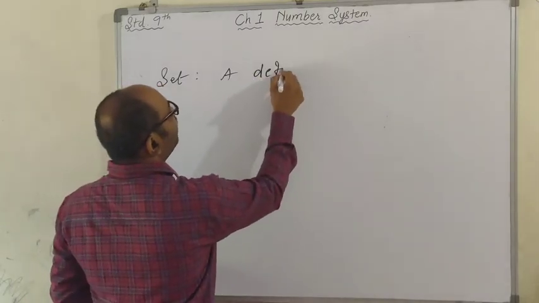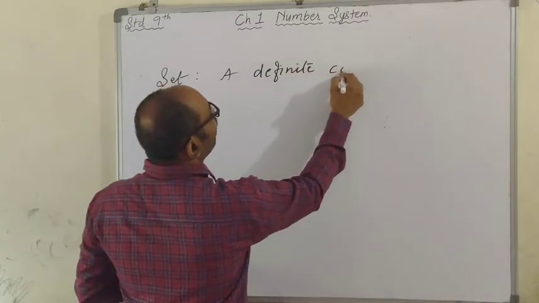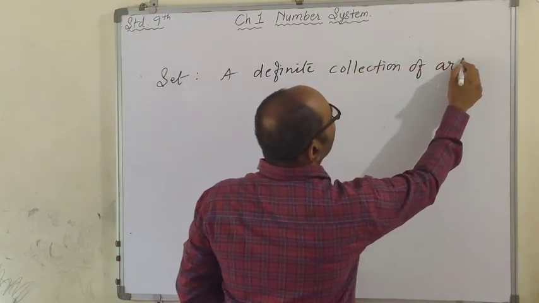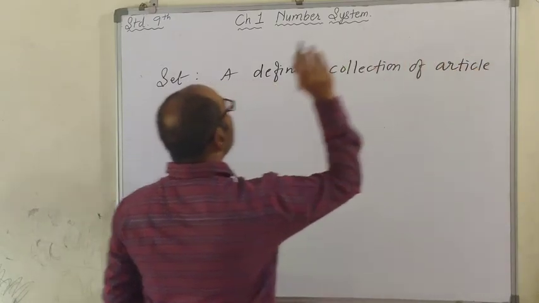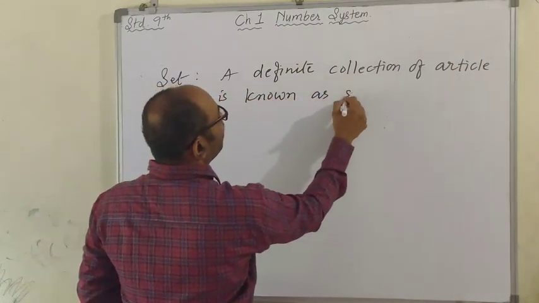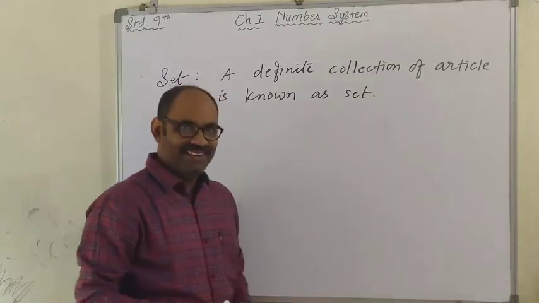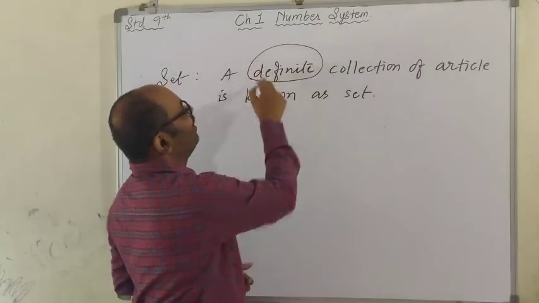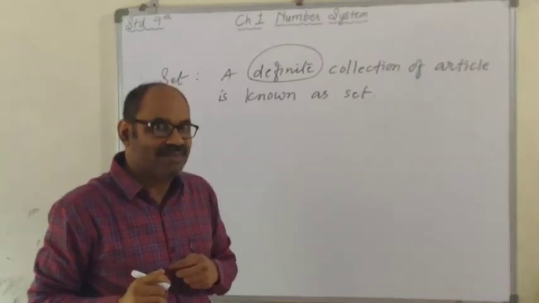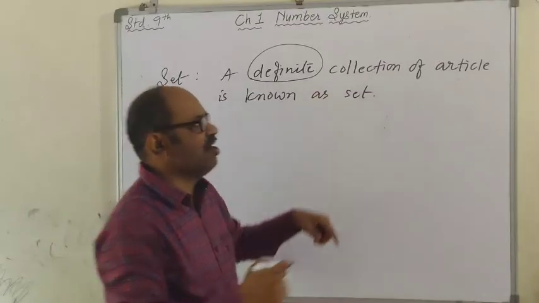A definite collection of article. The article may be anything, is known as set. Got it? Definite. If the collection is definite, then it is going to be common for everyone. Otherwise, it would not. Right? So, a definite collection of article.